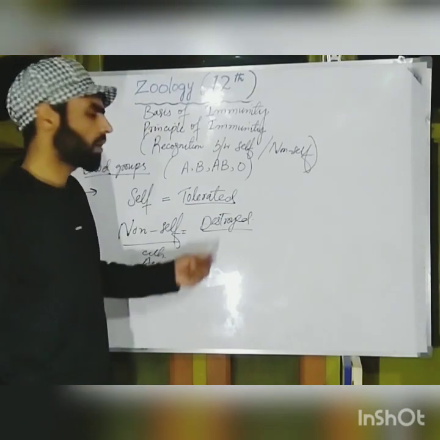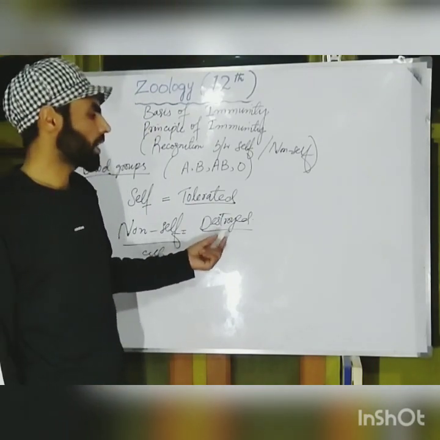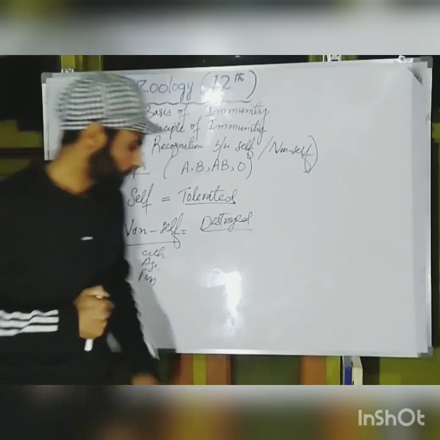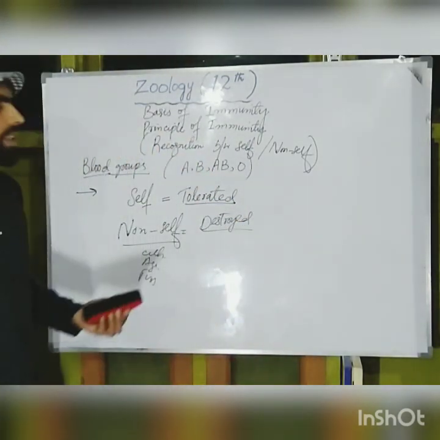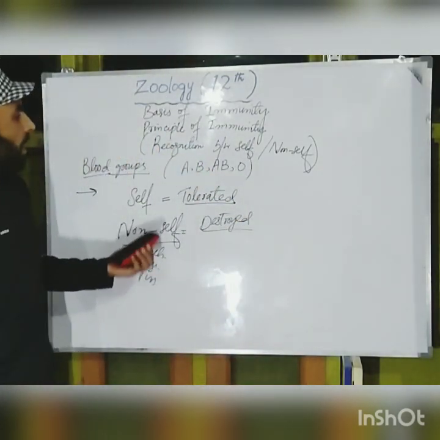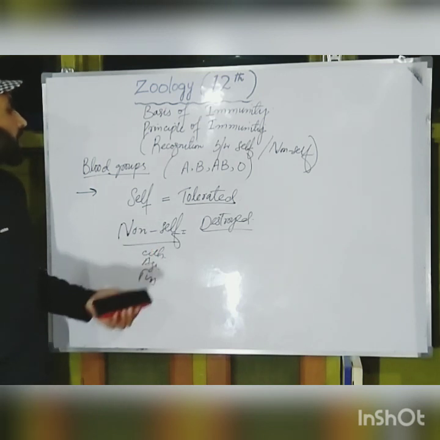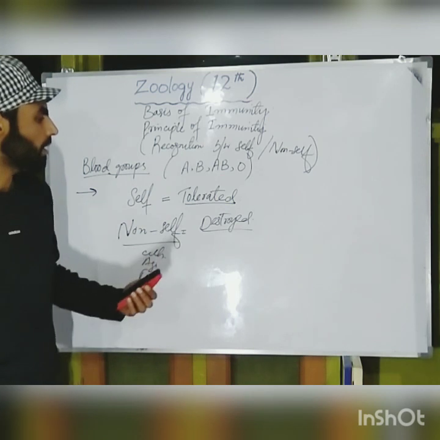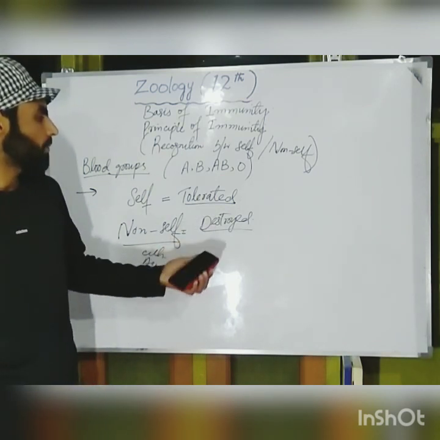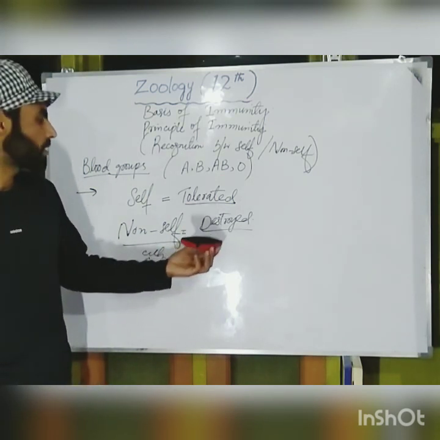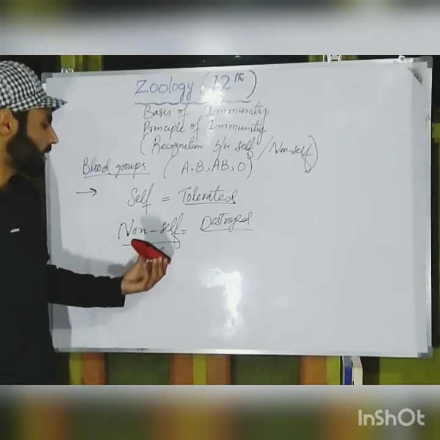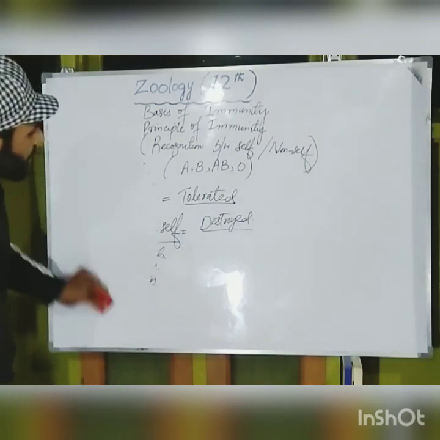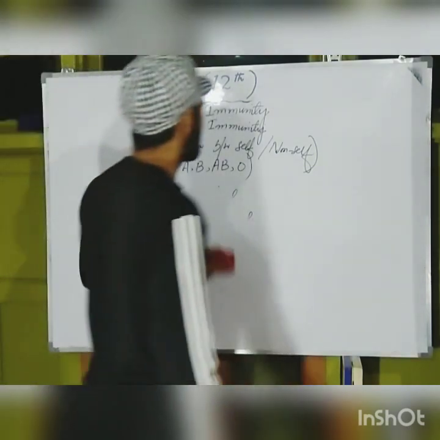Non-self materials are never tolerated. They are destroyed by our immune system. Now, why does this happen? How is our immune system able to tolerate our own cells, while it is always very aggressive towards non-self cells or non-self antigens? So let me first wipe this.